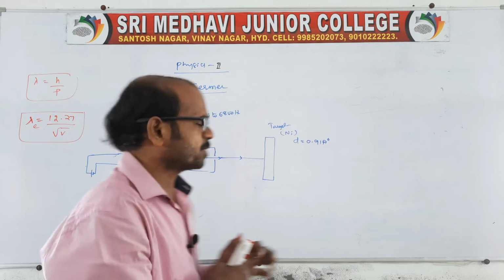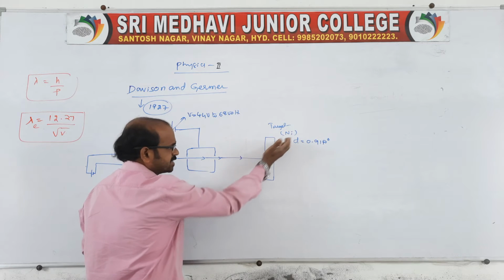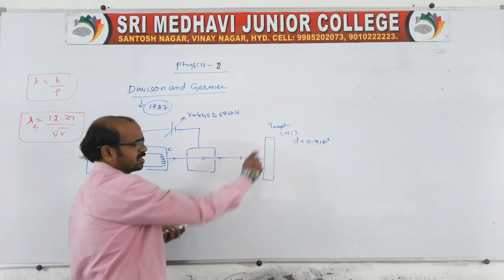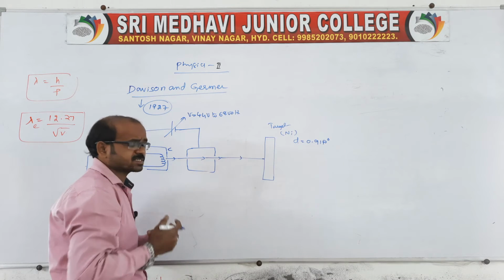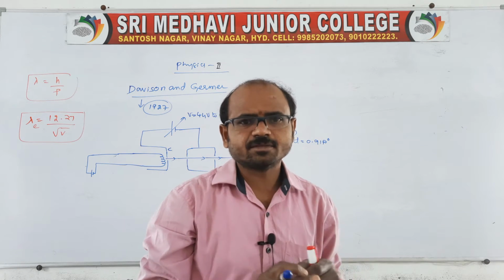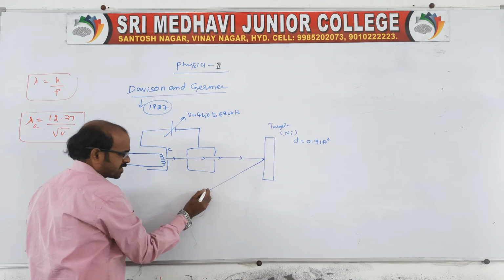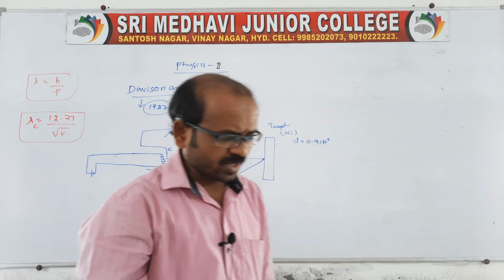Due to the potential difference, the electron beam strikes the nickel target, and the space between the atoms is 0.91 angstrom. So when it strikes, the electron beam is deflected, or diffracted, from the nickel target.